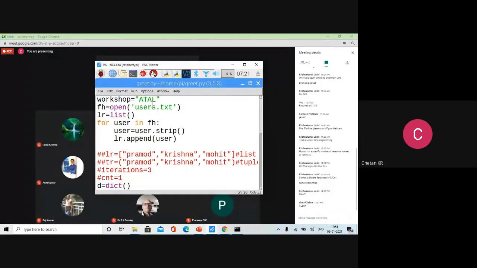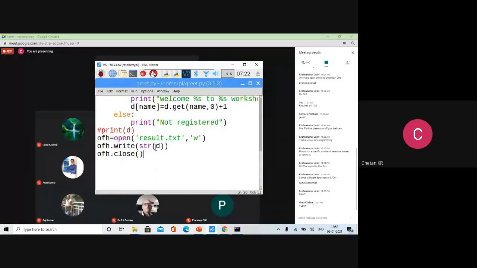Later, we also thought, why show the result there itself? Let us put it in a file so that at any time they can see that. So then we again used file handling for writing, and later realized that while writing, you have to close the file. And it will not append actually, it will overwrite. The mode W here will actually overwrite. So if you run again, it will overwrite the previous content. If you want to retain the previous content, you have to use append.